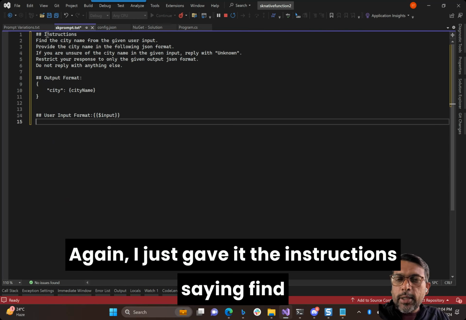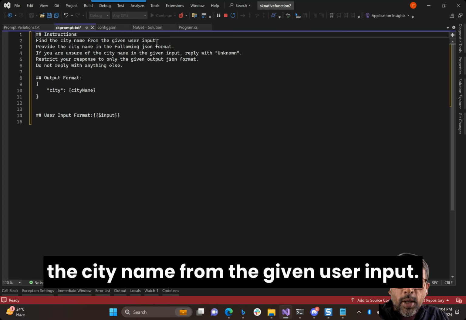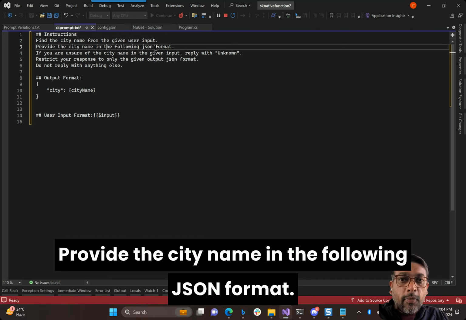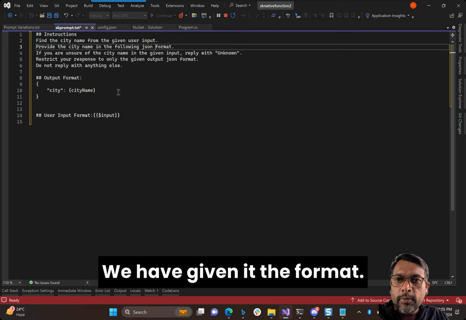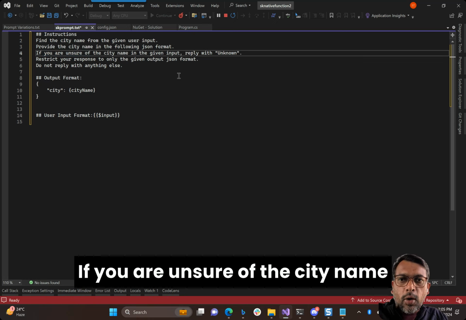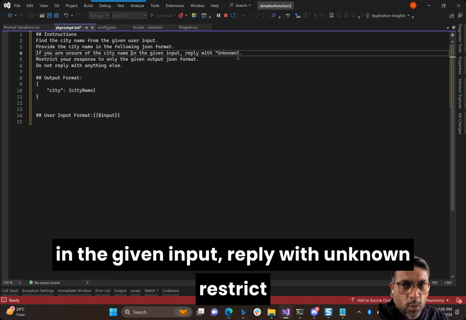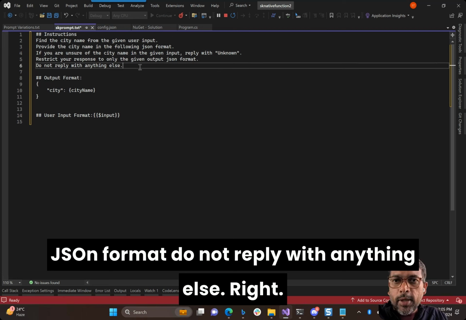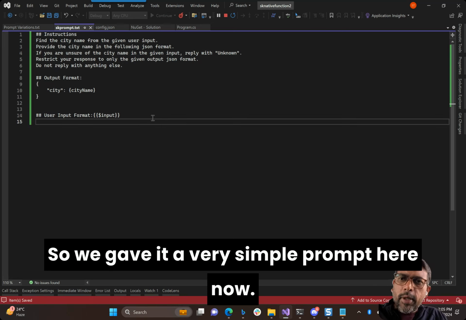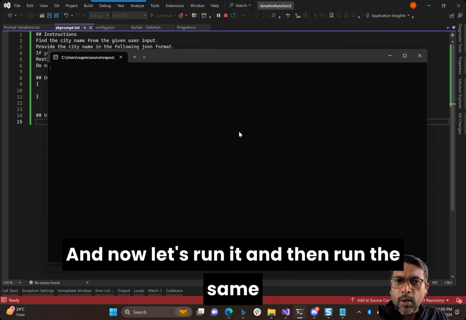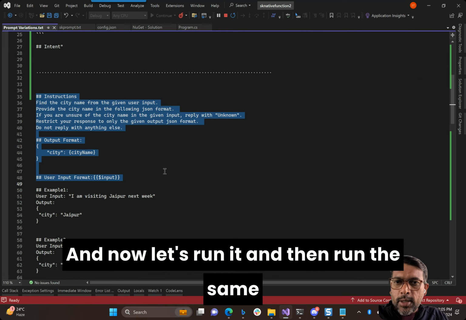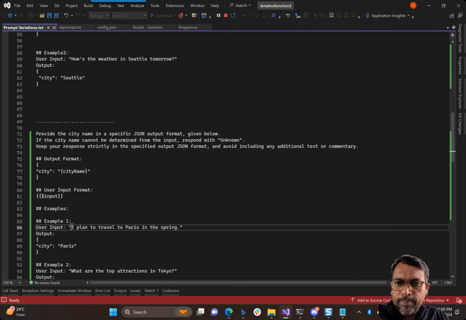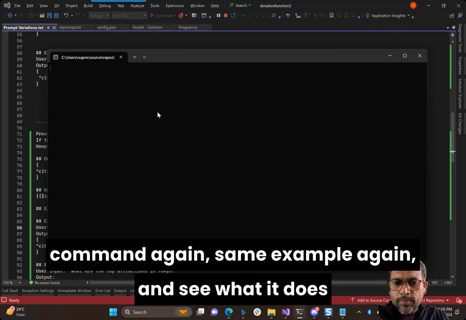Again, I just gave it the instruction saying find the city name from the given user input, provide the city name in the following JSON format. We have given it the format. If you are unsure of the city name in the given input, reply with unknown. Restrict your response to only the given output JSON format. Do not reply with anything else. Right? So we gave it a very simple prompt here now, and now let's run the same command again.